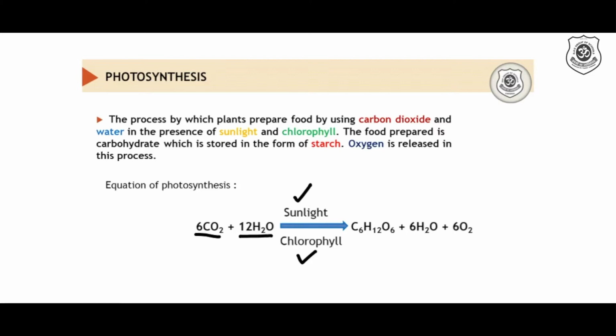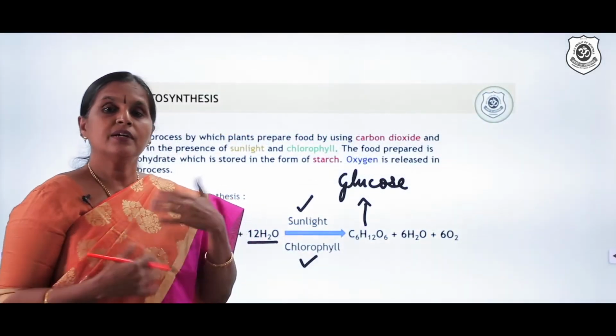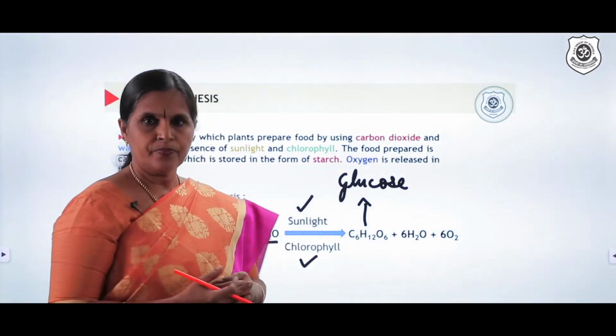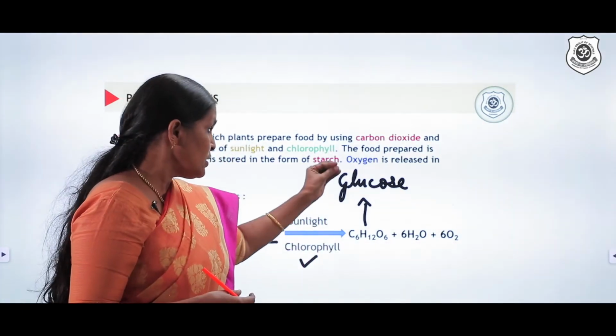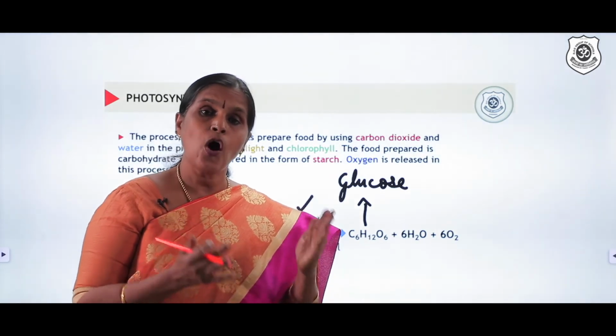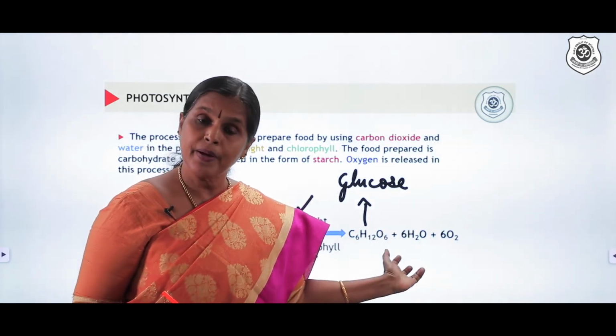Chlorophyll, as I told, is present in the plants inside the chloroplast. Okay, where is this chlorophyll found? Inside the chloroplast. And then the product is C6H12O6. What is this C6H12O6? It is not starch, but it is glucose. Please understand, it is glucose. It is a simple molecule. This simple molecule, as quickly as it is formed, is converted into a complex polysaccharide called starch. Many glucose molecules are united together, bonded together by chemical bonds, and it's formed into a structure called starch. Starch is a form of carbohydrate which is reserved or stored. So plants store it in the form of starch, though they prepare it in the form of glucose.